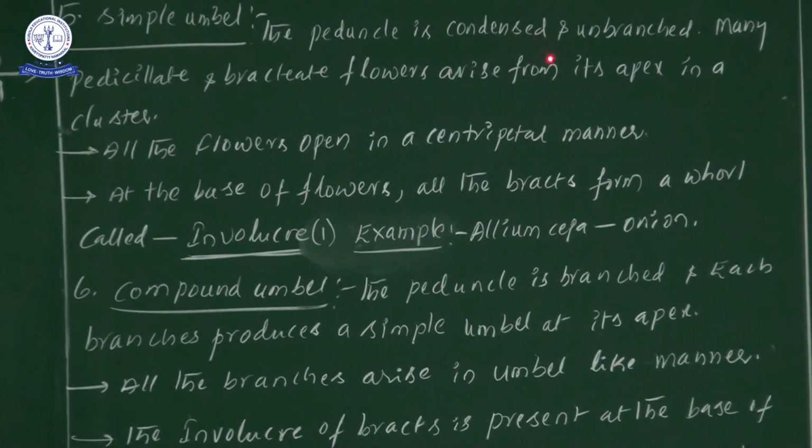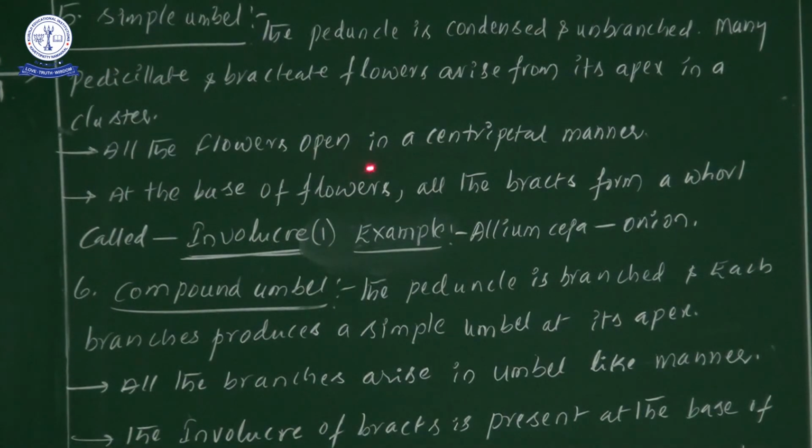The peduncle is condensed and unbranched. Many pedicellate flowers, pedicellate means pedicel is present. Next one, bracteate flowers, which means bract is definitely present. So bracteate flowers arise from the apex in a cluster. Here the group of flowers is arranged on the apical region, the apex of the condensed peduncle. Try to remember this point.